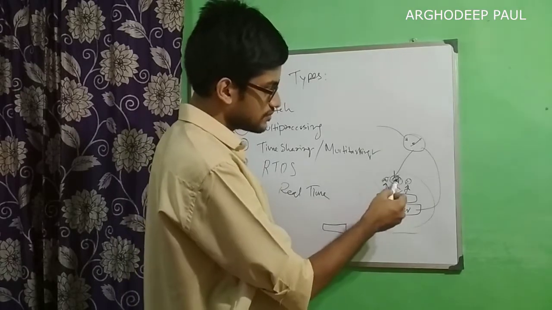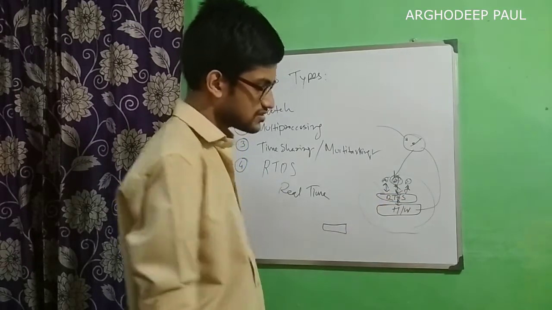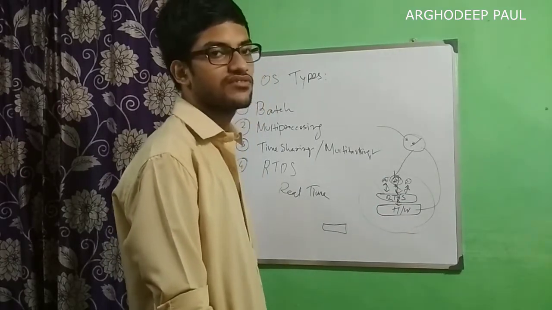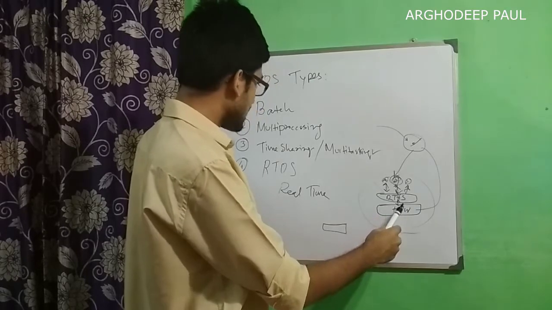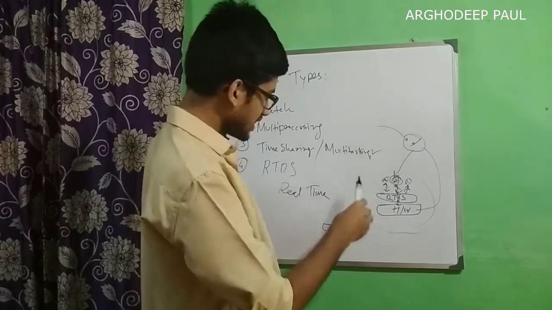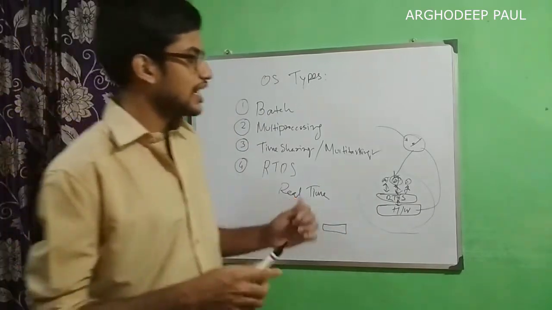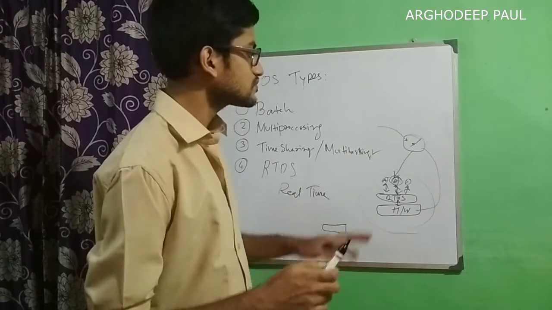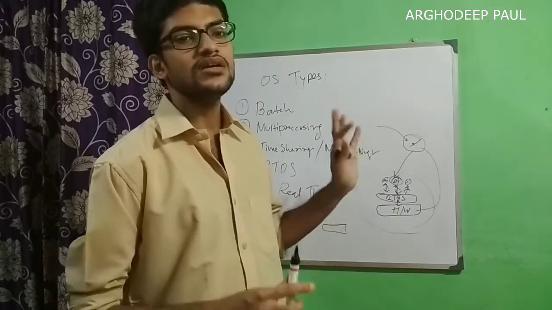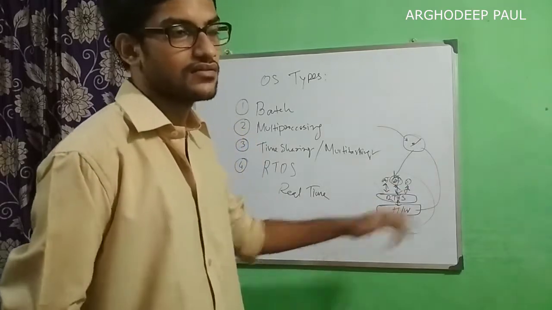In that case, we will get a response from the operating system instantly without waiting. If this was a time sharing or multitasking or some other kind of operating system, we would have to wait for our own turn, and by the time the turn comes, the other one will be attacking and will have already destroyed the system.